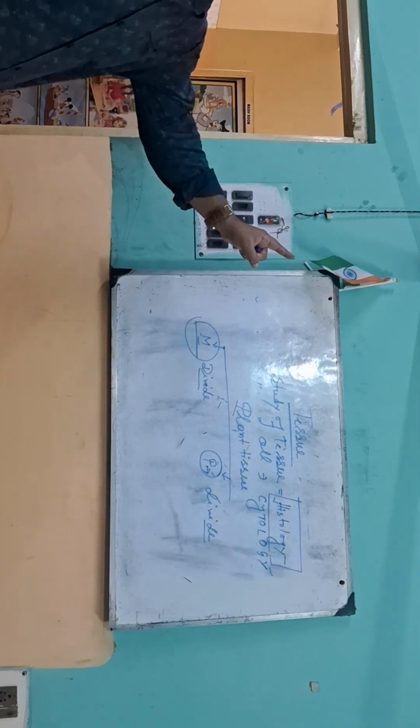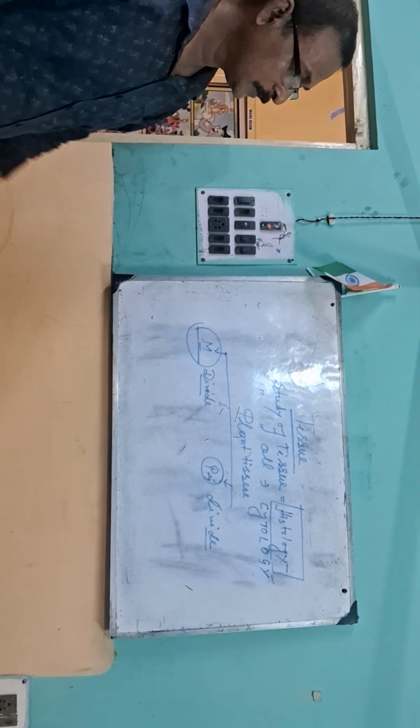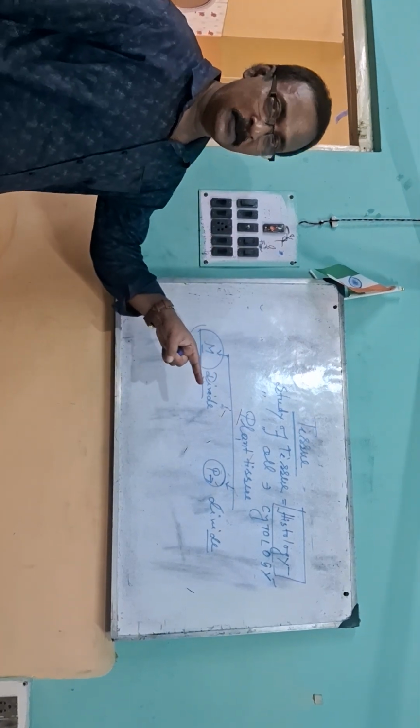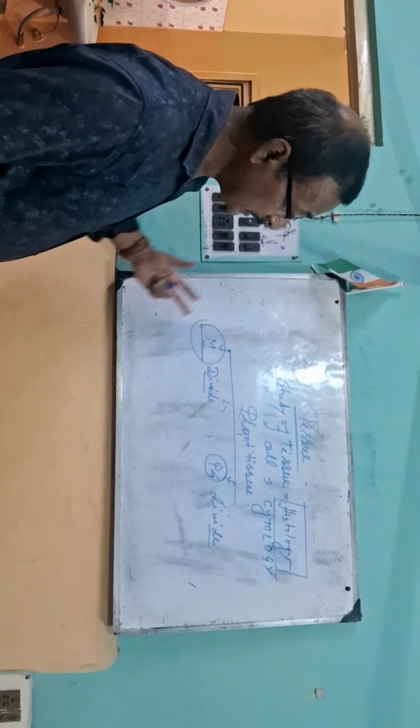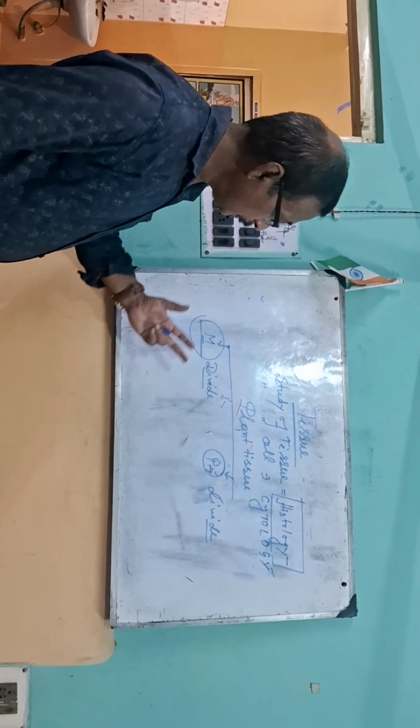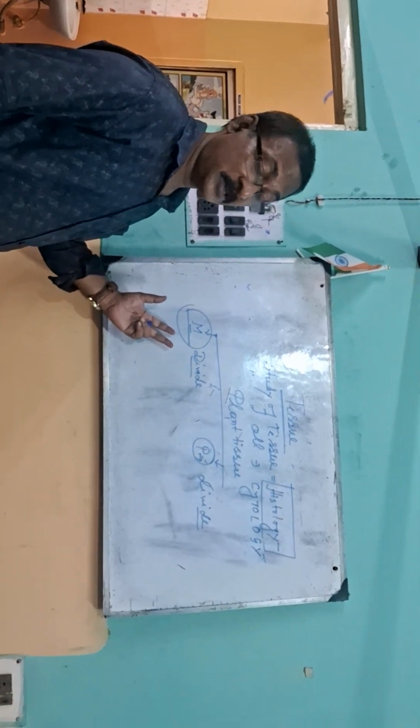So the question will arise: what is the study of tissue? That is called histology. Study of cell, cytology. And the next question, how many kinds of plant tissue? This is the fundamental structure of the study.